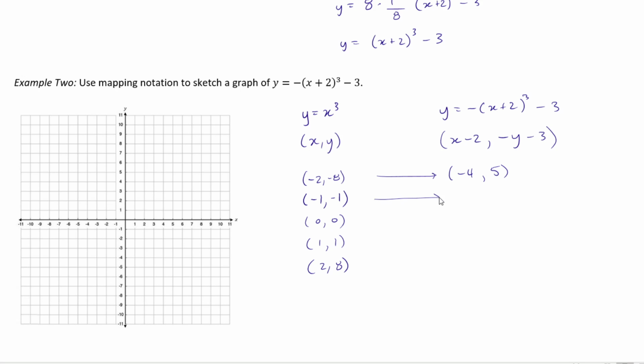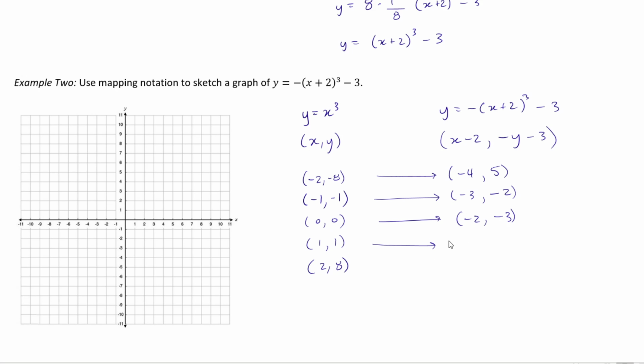And then we have negative 1 minus 2, that's negative 3. And then negative 1 times negative 1, that's positive 1, minus 3, well, that's negative 2. And then 0, 0 gets transformed into negative 2 and negative 3.